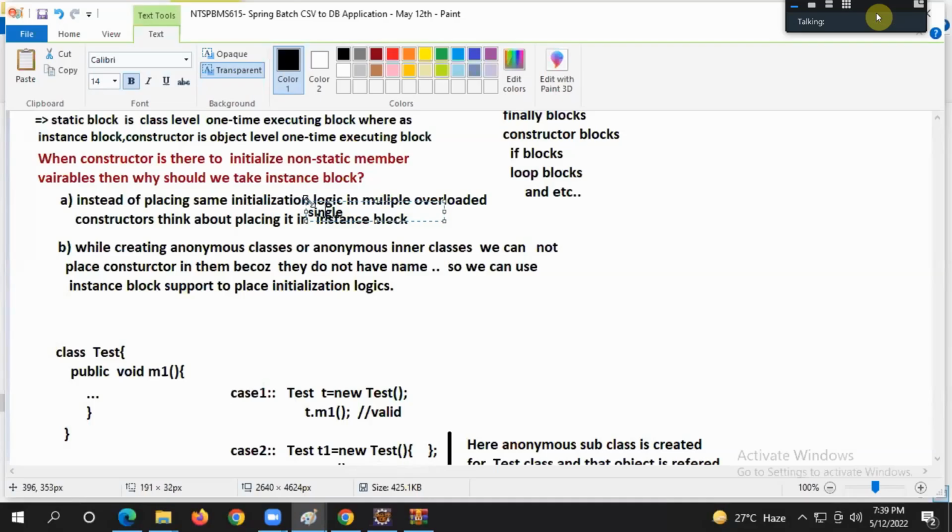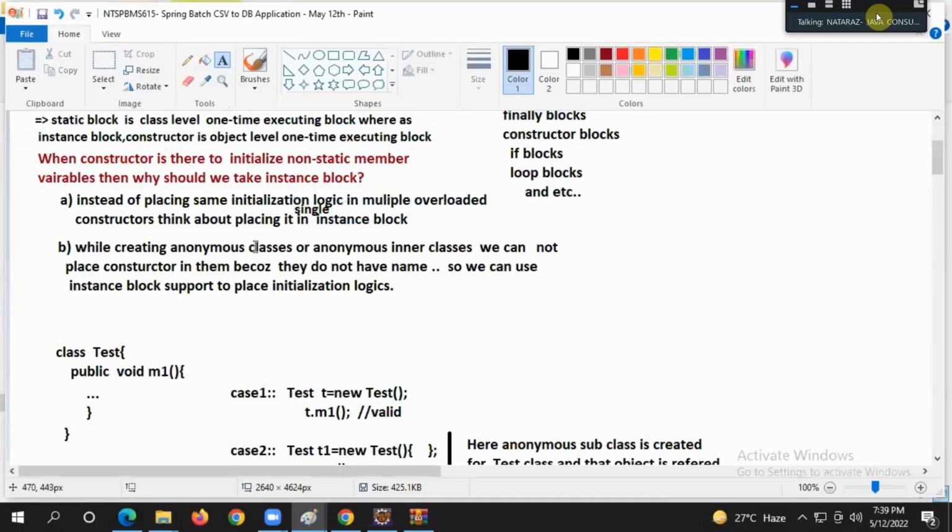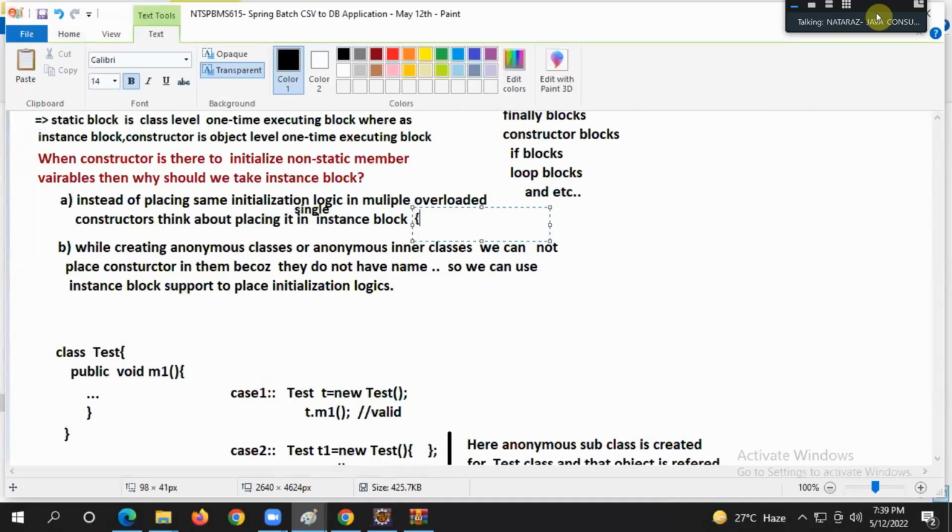We are creating different objects using different constructors. Instead of writing the same initialization logic in multiple overloaded constructors, you can place it only one time in the instance block. No name will be there for that block, guys.